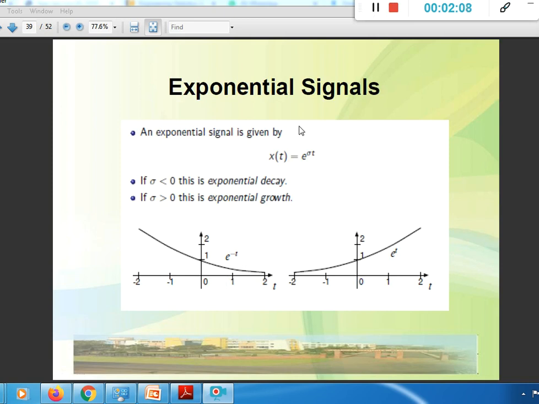The next one is the exponential signal. The signal x of t equal to e raised to sigma t, or e to the a t, is referred to as an exponential signal.